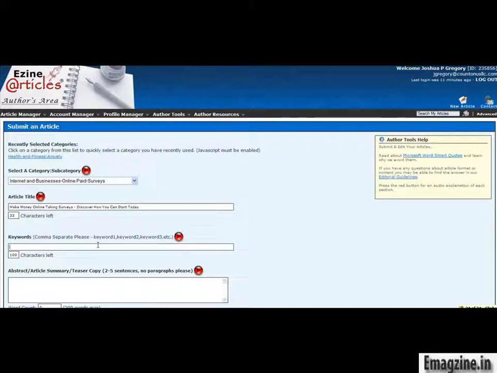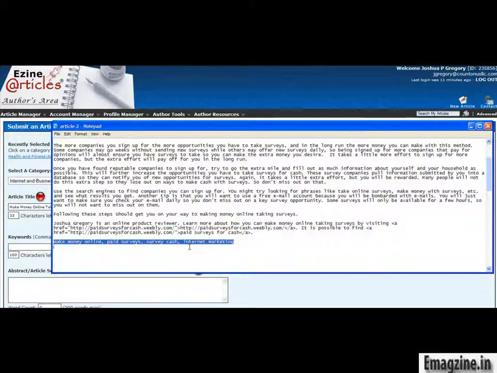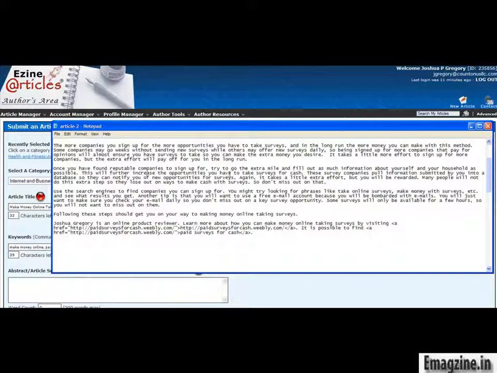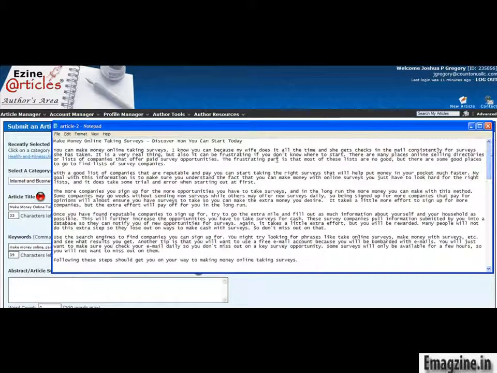So we're just going to get our commas in there. For some reason those do not want to copy. Okay, so let's get that in there. Okay, so since they don't want to come, we're just going to do that. Make money online, paid surveys, take surveys, online surveys. So we're just going to plug that in there. 2 to 5 sentences there. So we're just going to take the first couple sentences that we are working with.